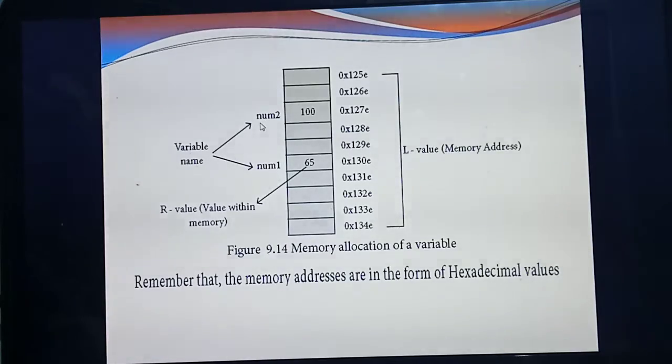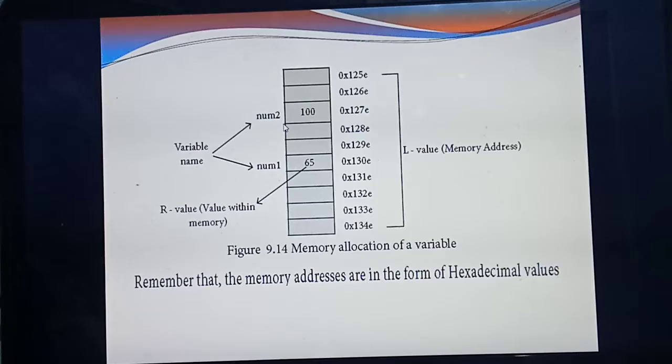Next you are storing the value of num1, which is 65, and the value of num2, which is 100. What's the value of num1? 65. And num2? 100. Understood?